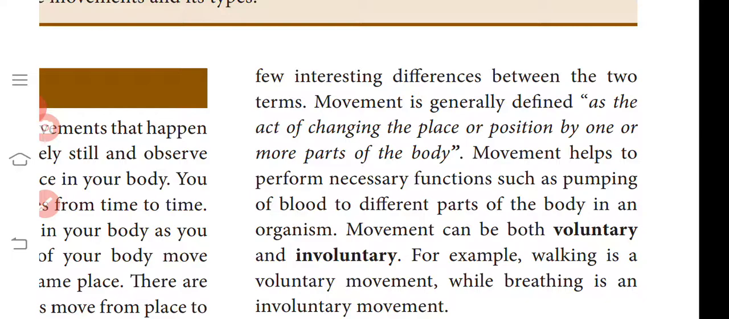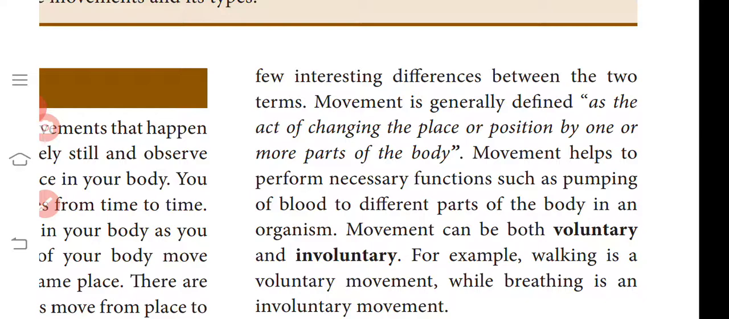First, movement and locomotion have a similar meaning, but there are some differences. Movement is a change of place or position by one or more parts of the body.